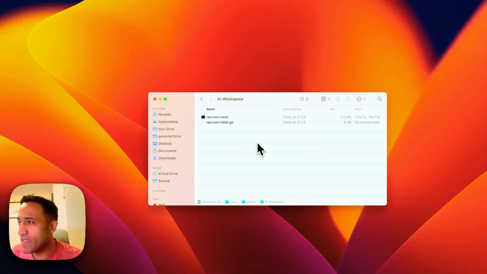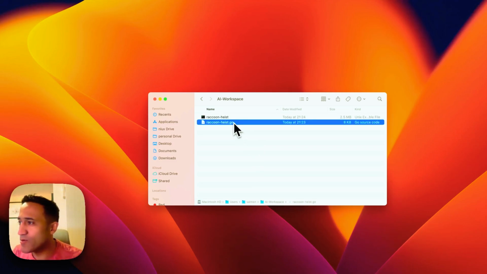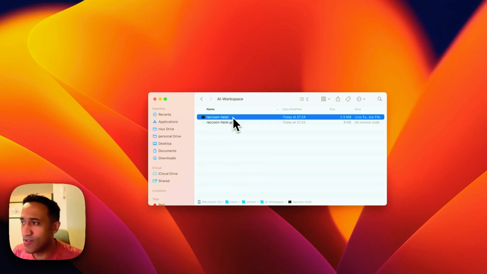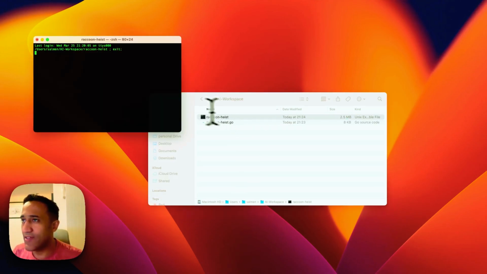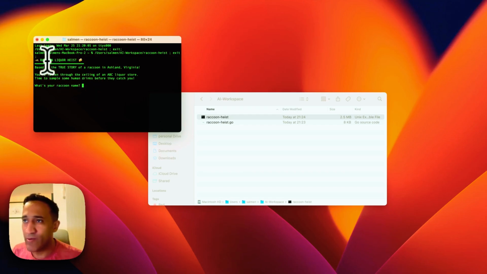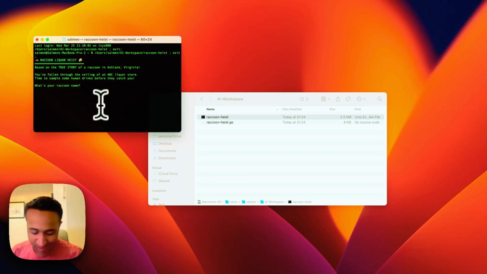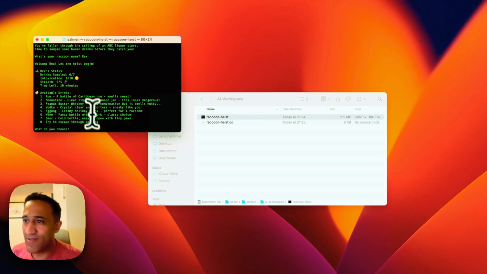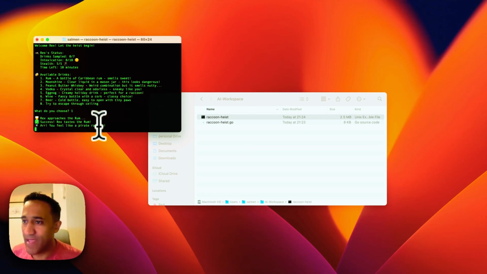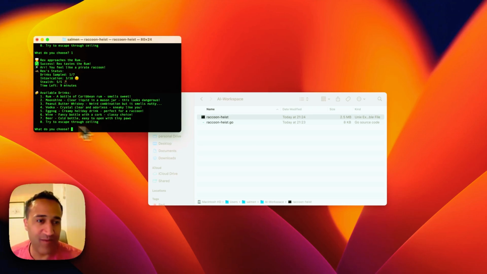So when I open my workspace, I can see the Golang file that has been created for the game code and the actual binary that's ready to play. So I'm going to click and see how the game works. Raccoon liquor store heist. This is a big news headline. That's funny. And you have the story that you can follow and the name of your raccoon. I'm going to call it Rex. And here you go. You can follow the steps and play. Choose the action, play the game. All this is created on the spot based on real news, and it's really fun and very powerful.